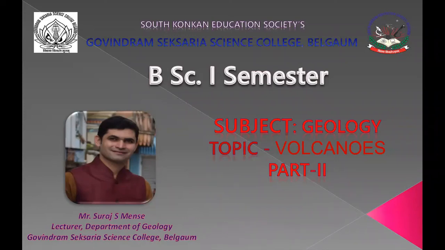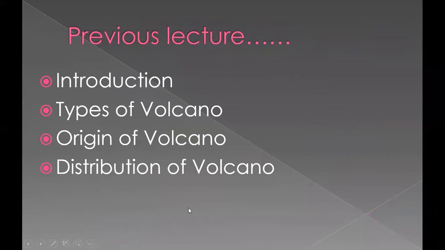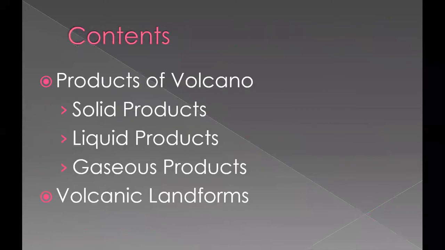Today we are going to study the next part in volcano. So we already studied what is volcano, what is types of volcano, then origin of volcano, distribution of volcano. We have studied in last class, and in last class we have started actually products of volcano. In that products of volcano, we have completed only liquid products. So today we are going to complete solid products, gaseous products, and volcanic landforms.